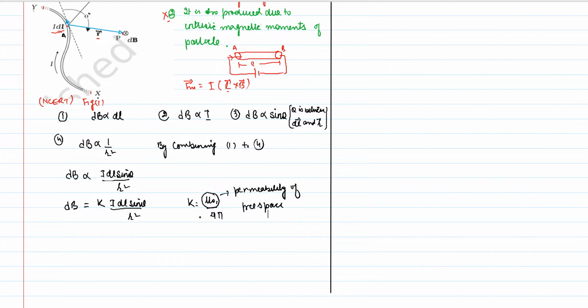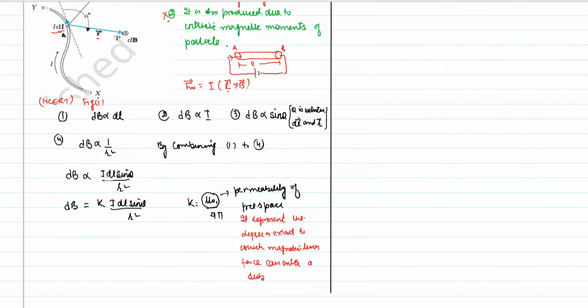Permeability indicates the degree or extent to which magnetic lines of force can enter a substance.